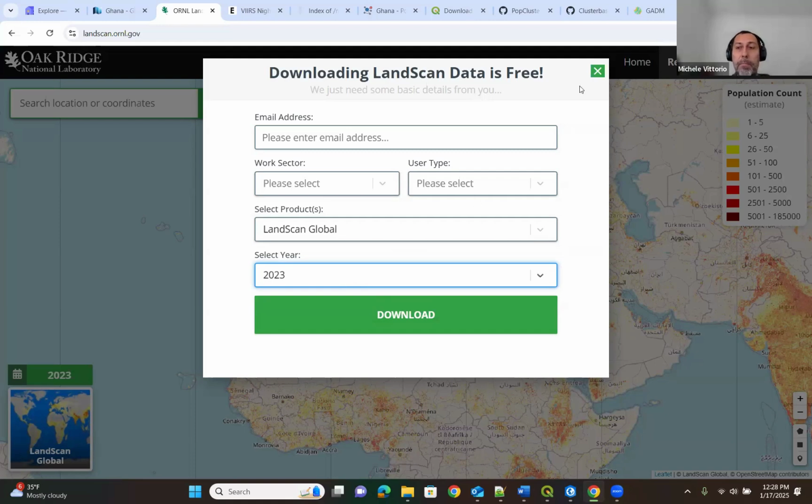Otherwise, you can probably find other population rasters that are specific to your country that could be available as open source or even commercially.